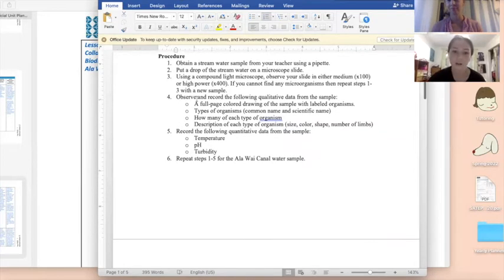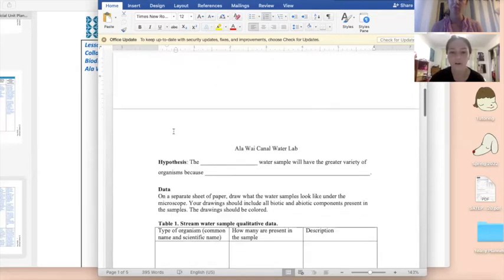They will observe the following and record their data in the worksheet, which includes a full-page colored drawing of the sample with the labeled organisms, and then a chart that says what types of organisms there are, how many there are of each, and a description of the different organisms, including size, color, shape, number of limbs, and any other observations they would like to make. Then they'll record the quantitative data from their sample, including temperature, pH, and turbidity. And then they're going to repeat those steps for both of the water samples.